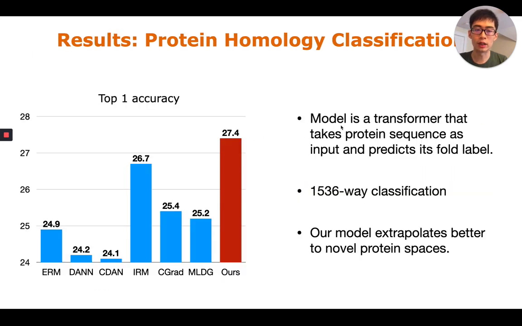The model is a simple transformer that takes the protein sequence as input and predicts its homology label. It is a 1500-way classification, and as you can see, the top 1 accuracy of our model does much better than other domain generalization techniques. Our model extrapolates better to novel protein spaces.